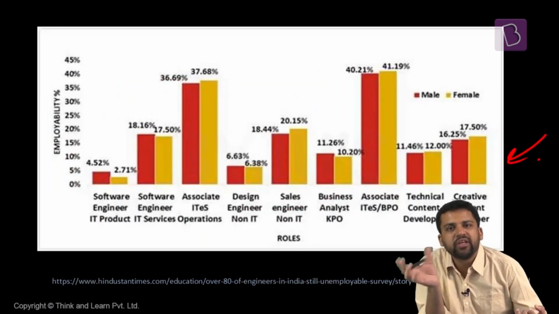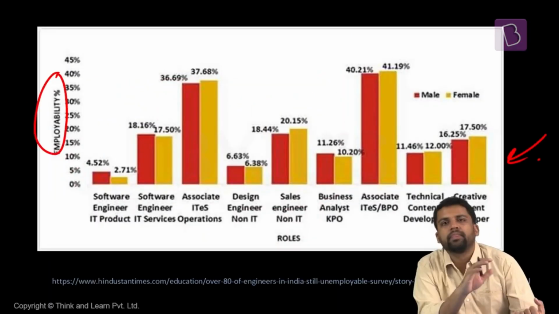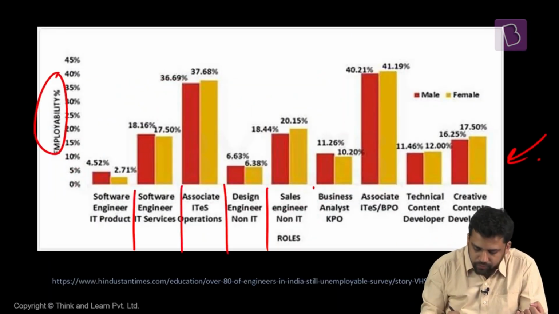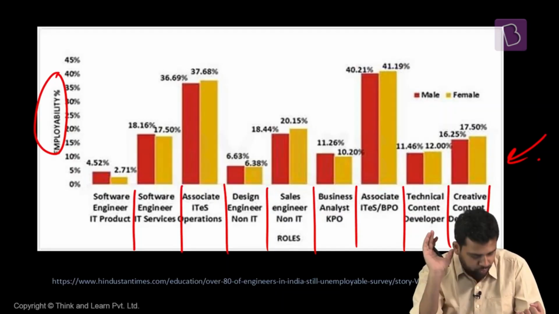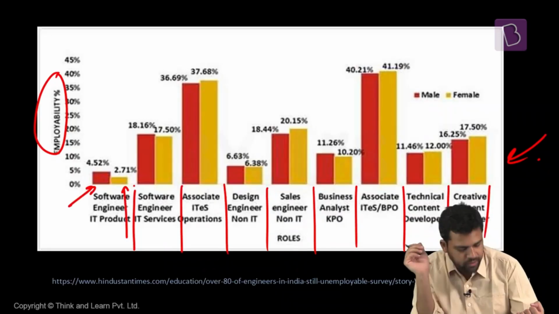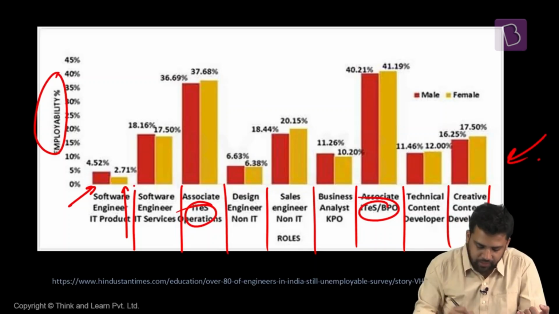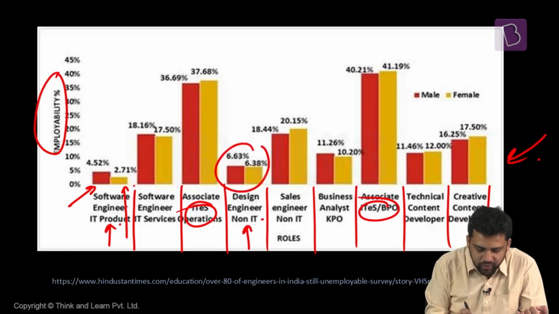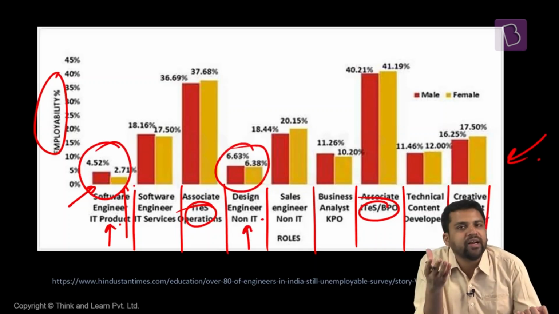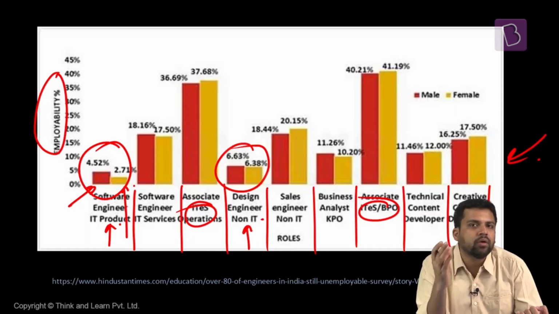This is a study on engineering graduates. How much are they employable? Here we are checking out the different engineering graduates. You can observe different areas where engineering candidates can apply for a job. Red represents male candidates, yellow represents female candidates. You can observe that there are some areas where engineering candidates are more employable, for example, IT enabled services. Apart from this, in other areas, for example design and software development, they are not employable. Hardly 4 to 6% of them are employable. So the kind of candidates we are producing are not good for the industry, and that is something we should be concerned about.